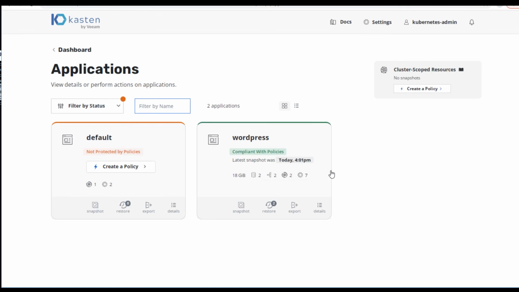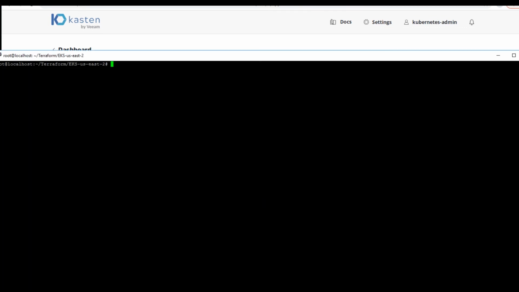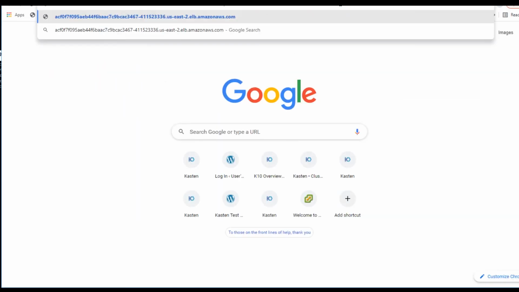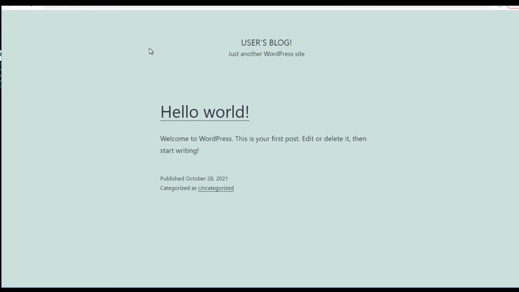And once our restore is complete, we can see that the application has been returned to the dashboard. And we can validate that the application has indeed been recovered by checking its service endpoint. And let's validate that we can access the application again in a web browser through the URL. And our WordPress application is back online.